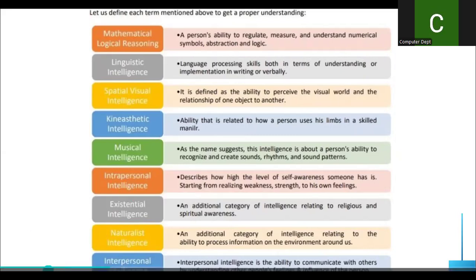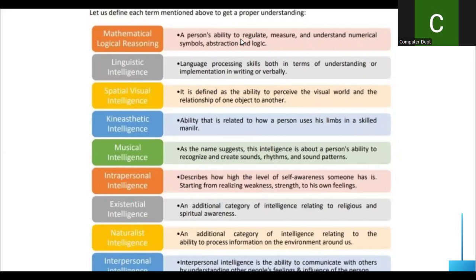And next is the spatial visual intelligence. What is this? It is the ability to perceive the visual world and the relationship of one object to another. When a person is able to visualize and able to relate one object to another, we'll say that they have spatial visual intelligence. And the examples for these are the famous architects, the interior designers, the painters, good drawers.